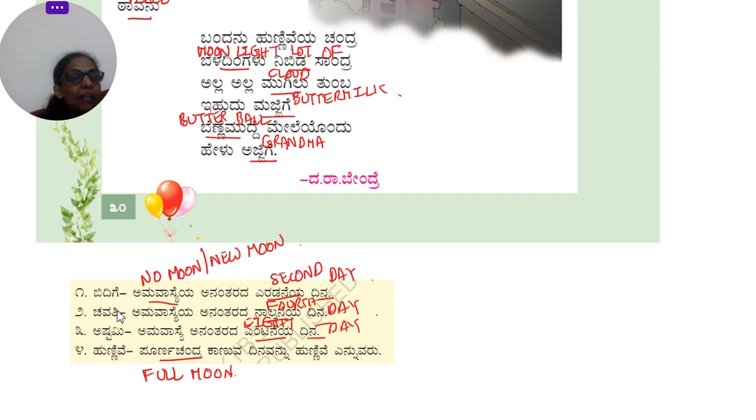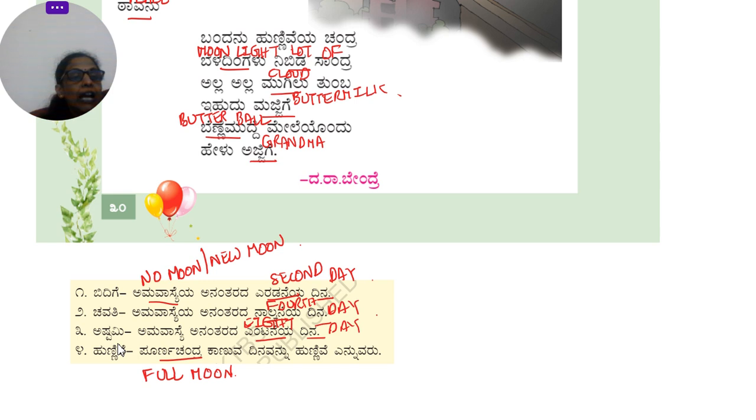Bidige means the second day after no moon. Chavati means the fourth day after no moon. Ashtami means the 8th day after no moon. And Hunnime means the day on which the full moon is visible. Full moon is called Hunnime. And no moon in Kannada is called Amavase, Amavasya. So these are the different phases of the moon.